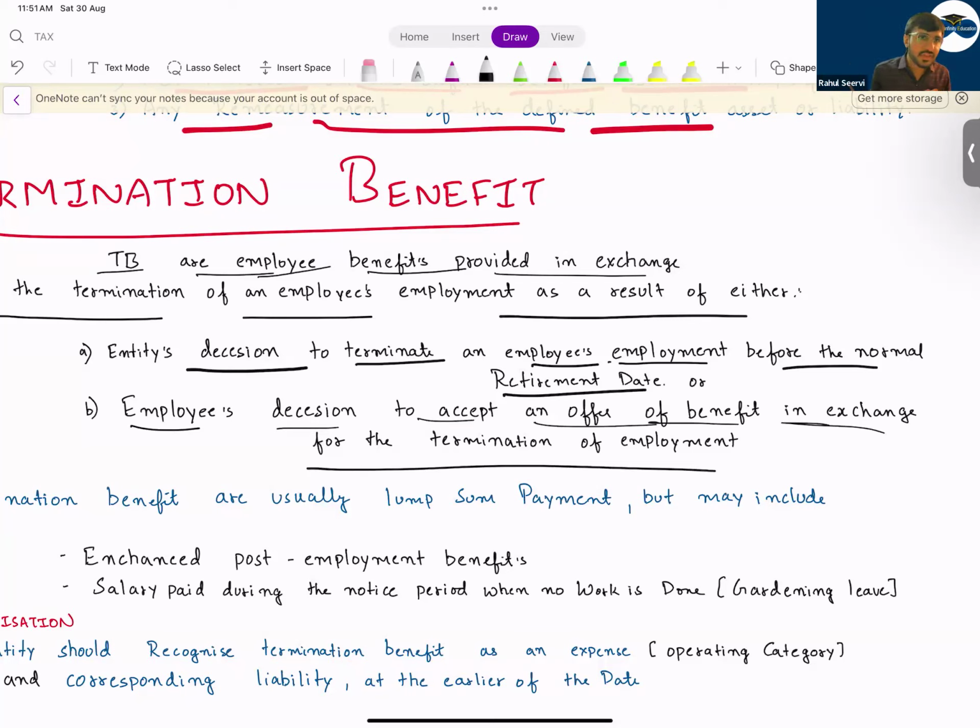That means either the company will say you get out, or the employee will discuss with the company and say that I will not work for this company and take a letter saying that I am resigning. In that case, if the company is paying some benefit, then only the accounting treatment will come into picture. If they are not paying anything, then no accounting treatment. Understand that?